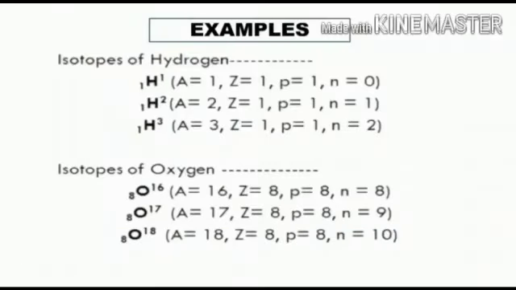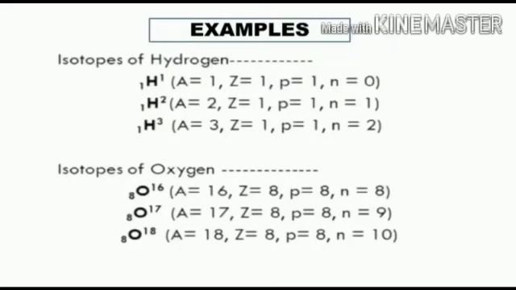Now let us see some other examples. There are 3 isotopes of hydrogen: protium, deuterium and tritium. All 3 isotopes of hydrogen have the same atomic number 1 due to the presence of one proton in their nucleus. But the mass numbers are different. Mass numbers are 1, 2 and 3 due to the presence of different numbers of neutrons in the nucleus.